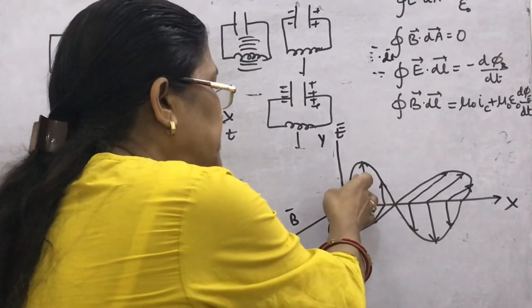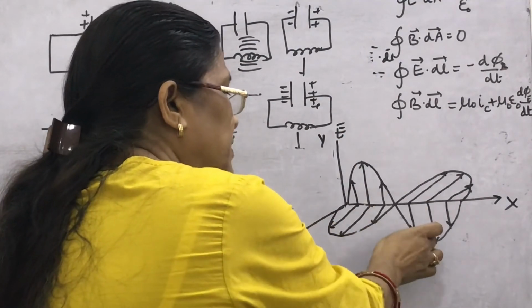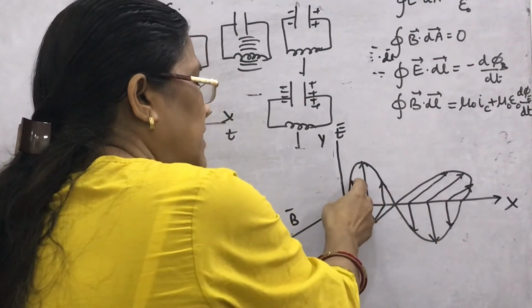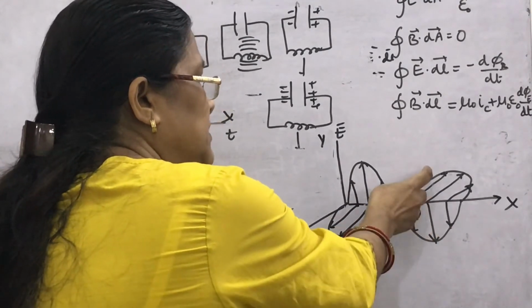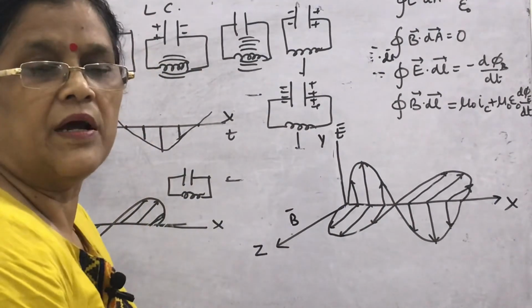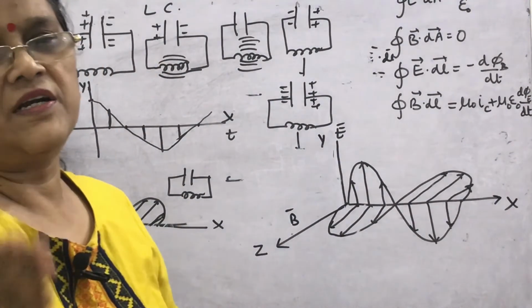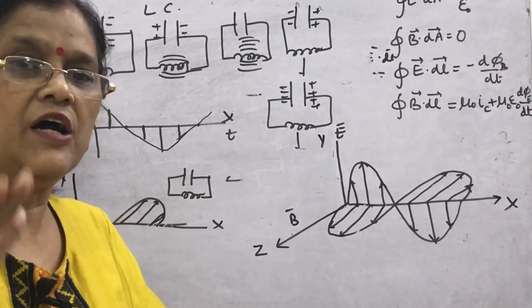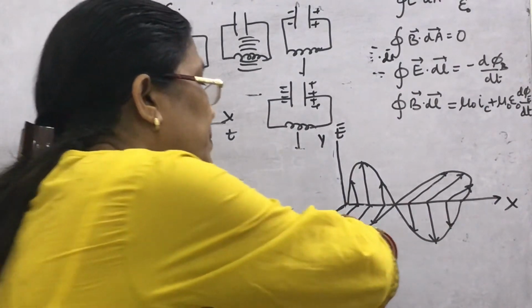Once the electric field is produced, it will produce a magnetic field, it will produce an electric field, it will produce a magnetic field like this. So in this way, time varying electric and magnetic fields are produced by the EM waves and they propagate.